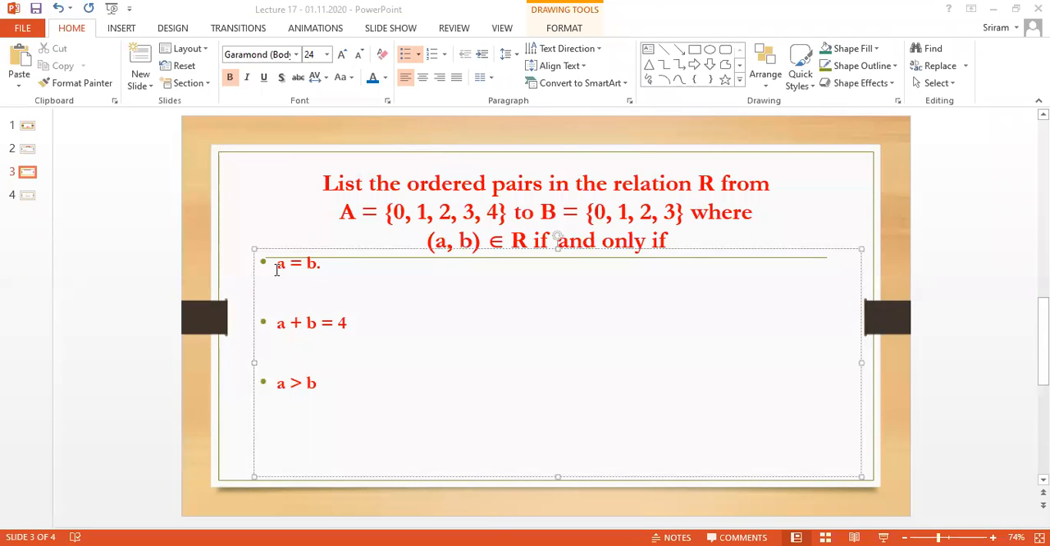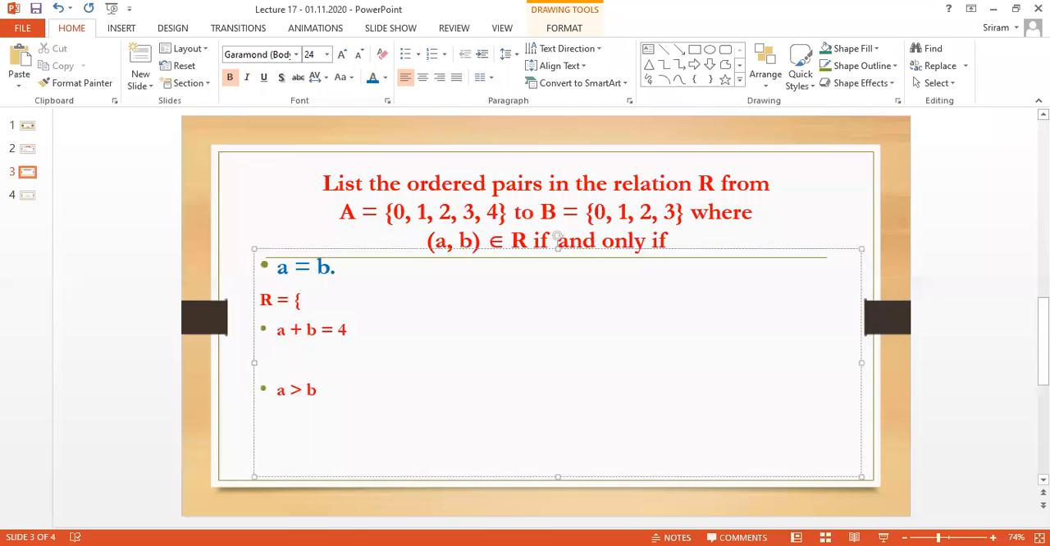They are asking for the ordered pairs for when A is equal to B. I am going to find the relation. What is the meaning of A is equal to B? We know that very well.